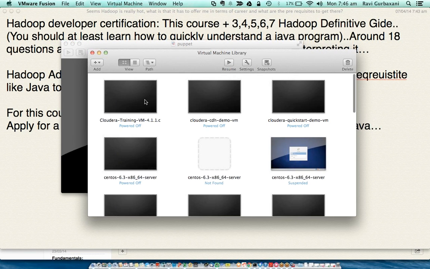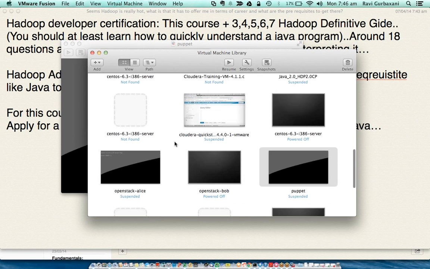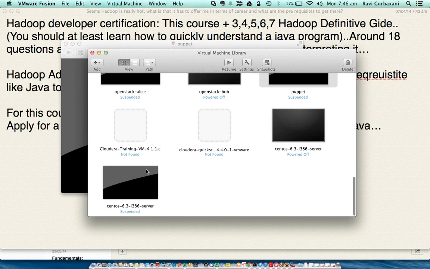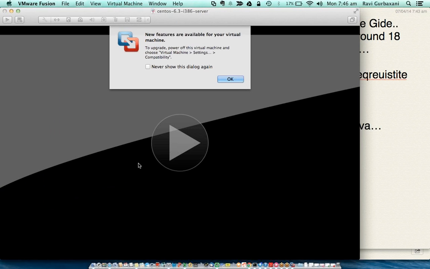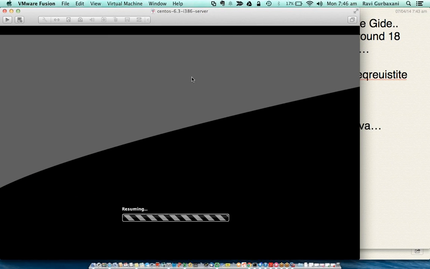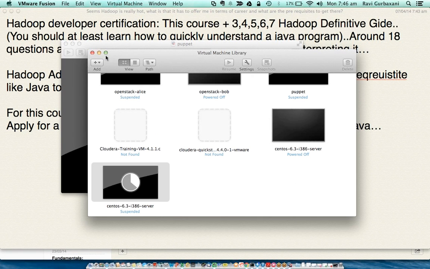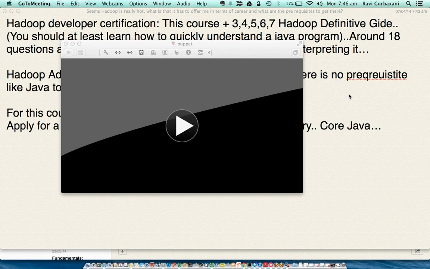So this is what you get. You will get a CentOS based virtual machine like this. Ravi, I'll talk to Panish after the session about the recordings.